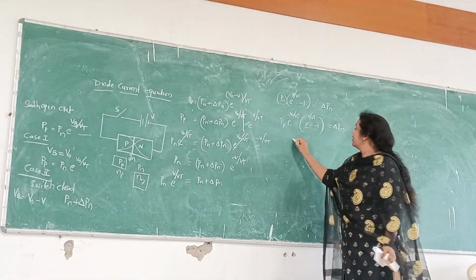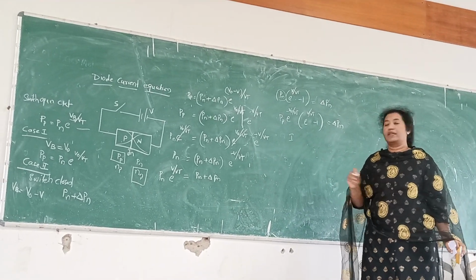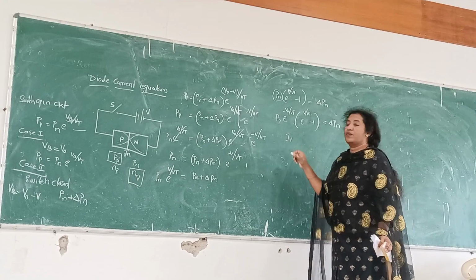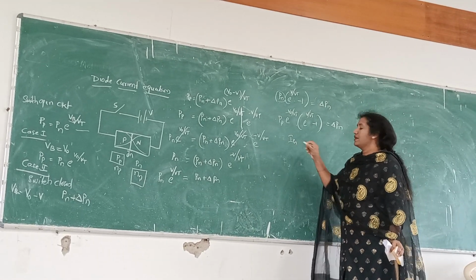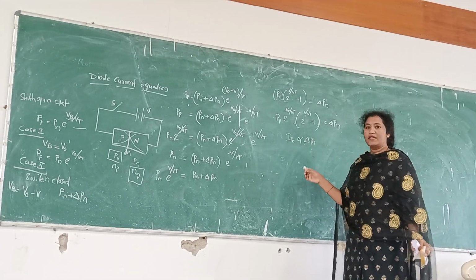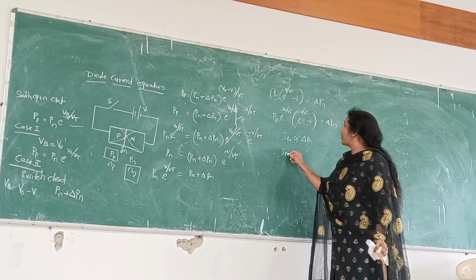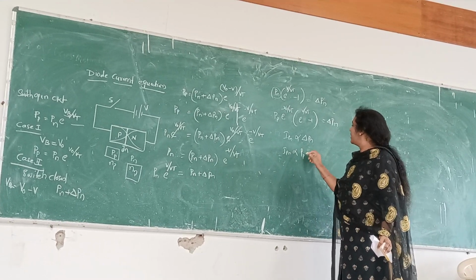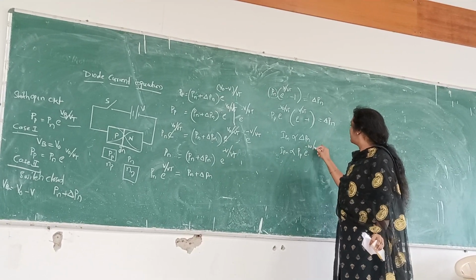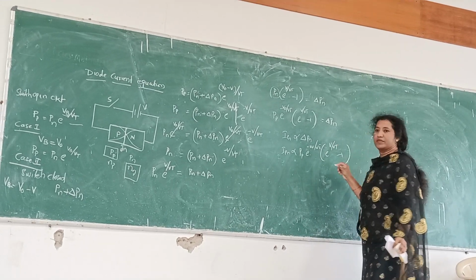Now here the current expression. The whole current in N side is proportional to your delta Pn. Then automatically, as a consequence, the current will also be proportional to Pp into e power minus V naught by Vt into e power V by Vt minus 1.